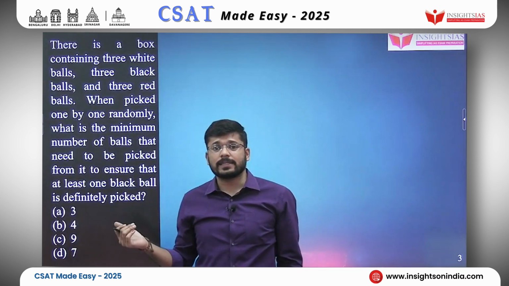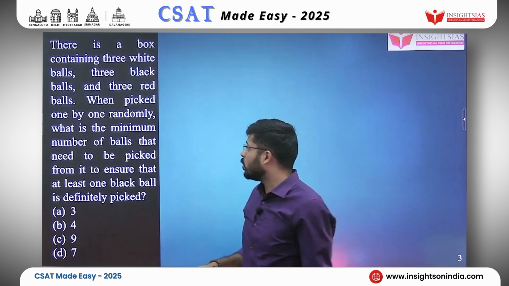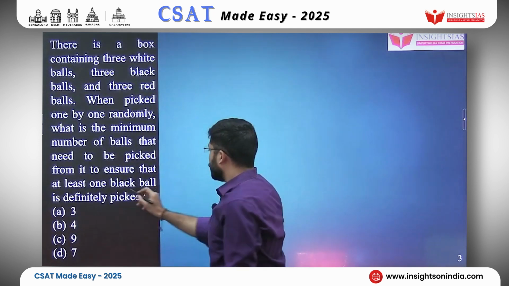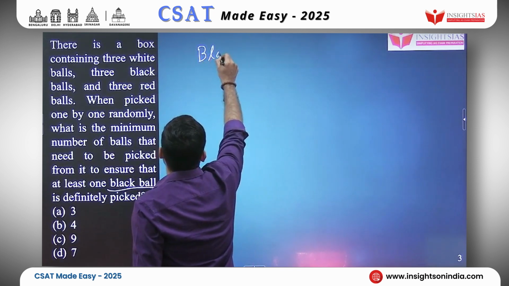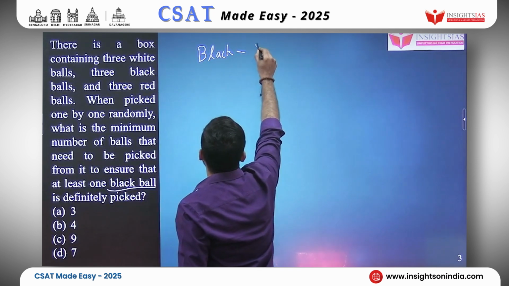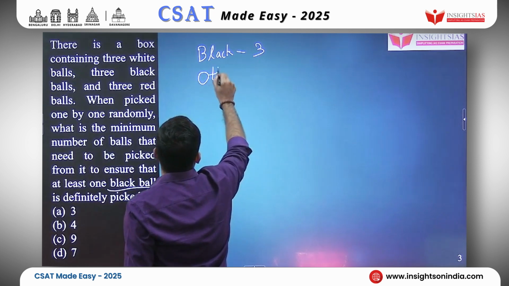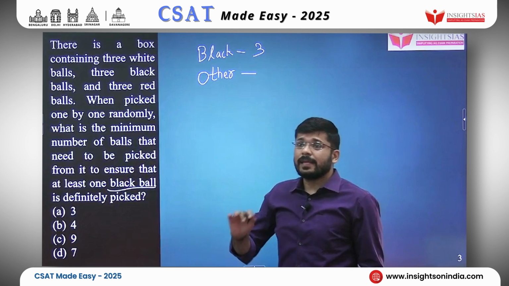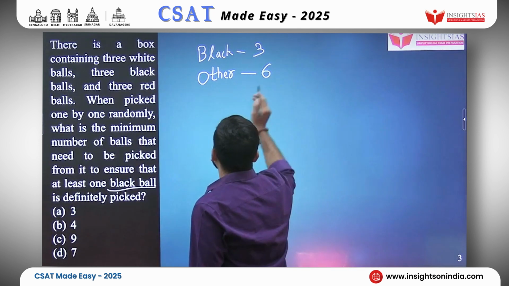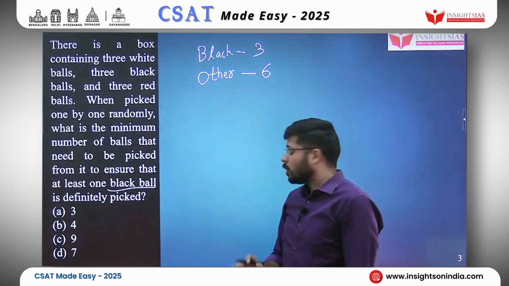We already discussed this concept in the previous problem. So we want a black ball. How many black balls are there? Black balls are 3. And how many other color balls are there? That would be 3 white and 3 red. So 6 other color balls are there.